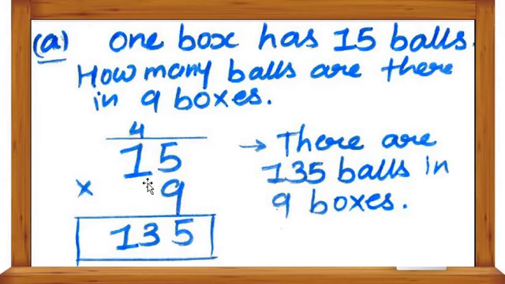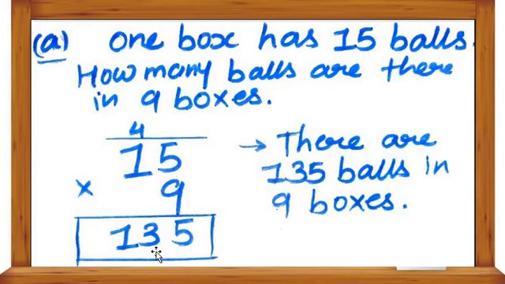Then 9 ones are how many? 9 ones are 9. 9 plus 4, 10, 11, 12 and 13. So we should write here 13. Understood? So the answer we got is 15 multiplied by 9, so 135.